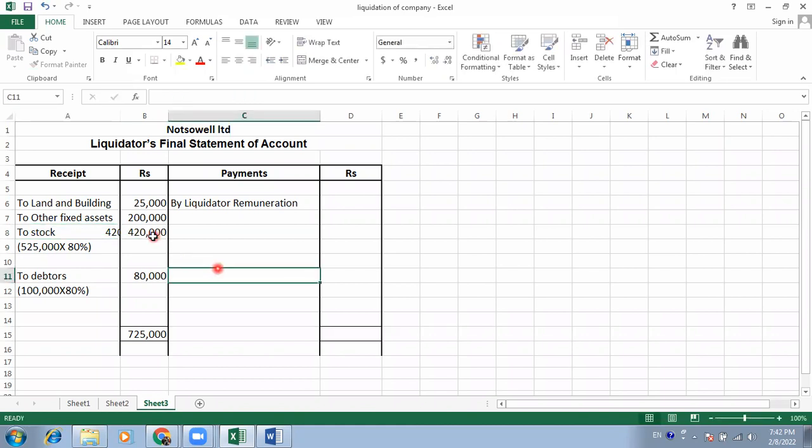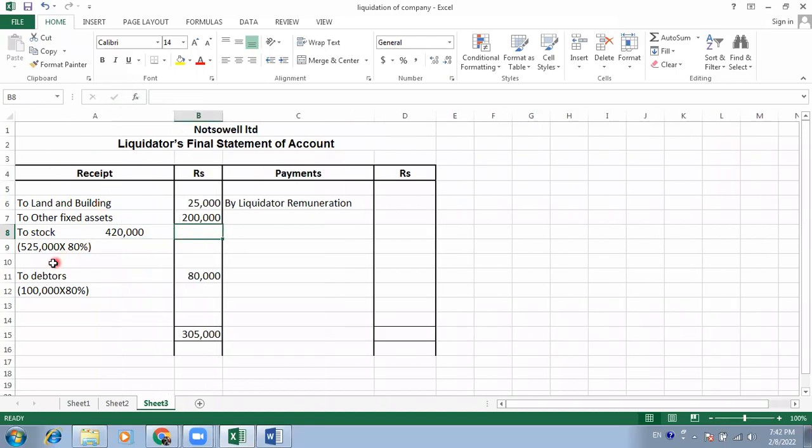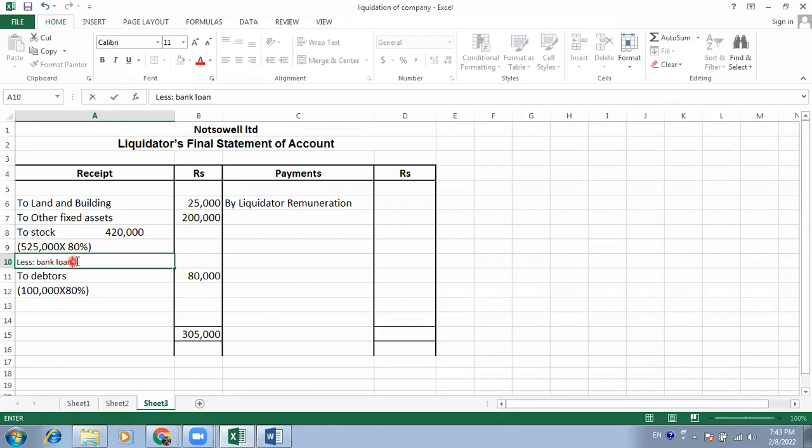So this 4,20,000 we have to write in the inner column because we have to subtract the bank loan. Why are we doing it? Because it is pledged. That means the bank has a charge on this stock.